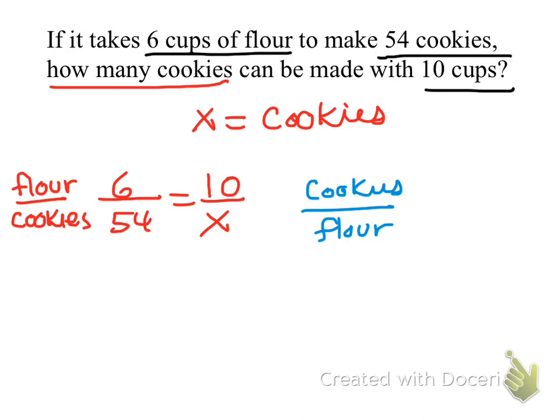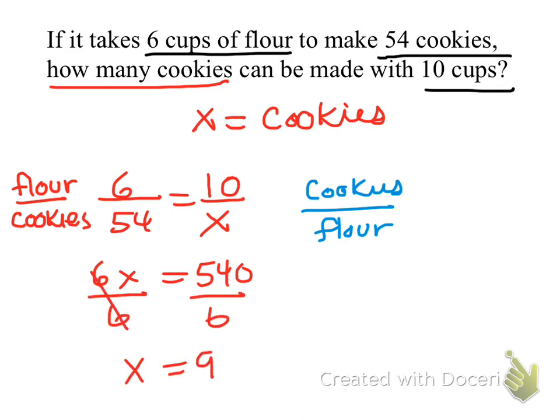I cross multiply, I get 540 equals 6x. Divide by 6, and x is equal to 90. Now, if I do it the other way, the first time, what am I setting up? What information, Sargis? You're setting up the 6 over 54 again? Nope. Absolutely not. I do not have 6 cookies.